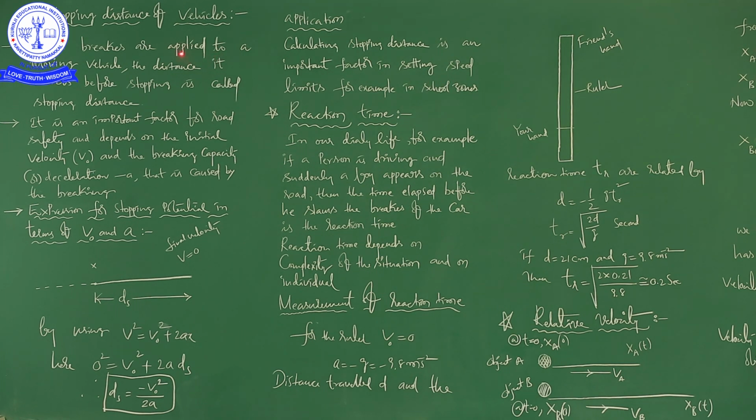So what does stopping distance mean? This is the definition. Then the factors on which stopping distance depends, and the derivation of the expression for stopping distance in terms of initial velocity and acceleration. Finally we got ds is equal to minus v naught square by 2a. Okay, right.